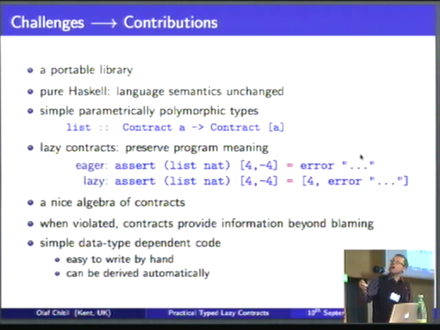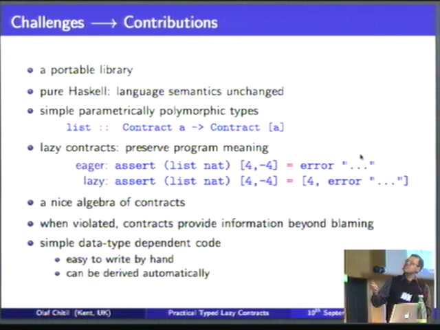Another very practical point is that all the types of our contract combinators really should have simple parametrically polymorphic types. I don't want to have any classes in there. The problem is, when you start adding contracts to an existing program and you have any kind of class context in your contracts, then suddenly these class contexts have to spread everywhere. You have to change types everywhere, and that's terrible. So you really have to avoid doing that at all.